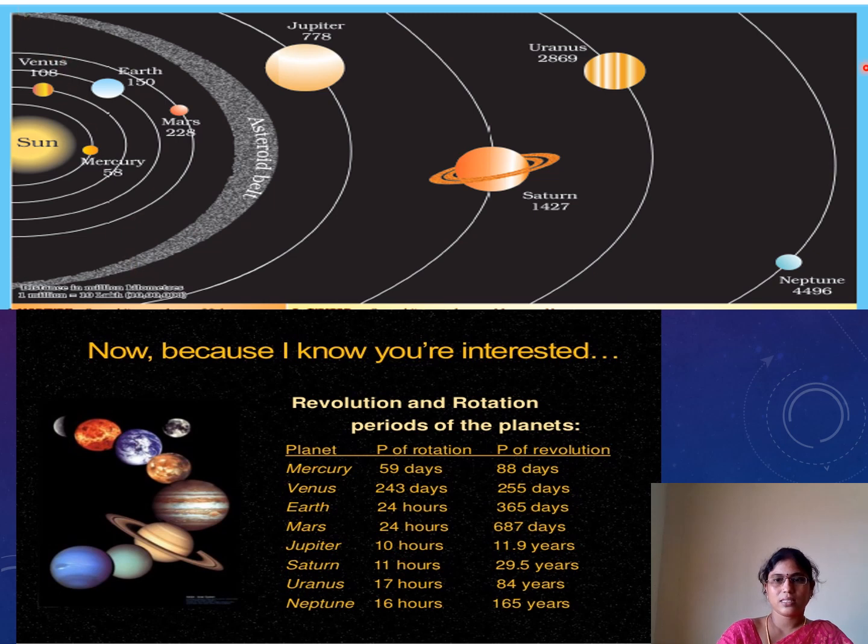Our solar system is here. Sun, Mercury, Venus, Earth, Mars. This is the asteroid belt. After that, Jupiter, Saturn, Uranus, Neptune. So it is very interesting to know about our planets.